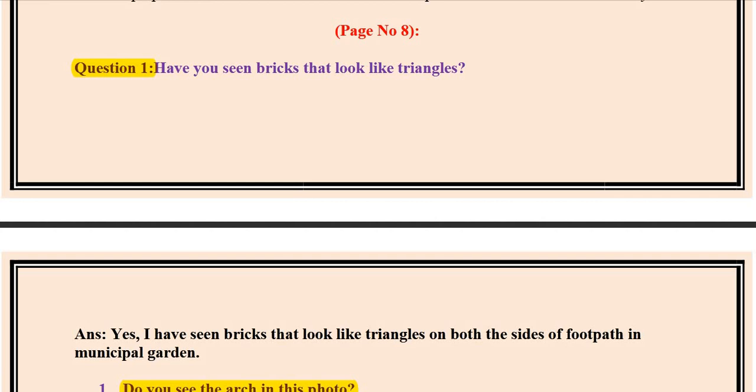In the previous lecture we completed our revision of chapter number 1, Building with Bricks, up to page number 7. Today let us start page number 8. Page number 8, question number 1.